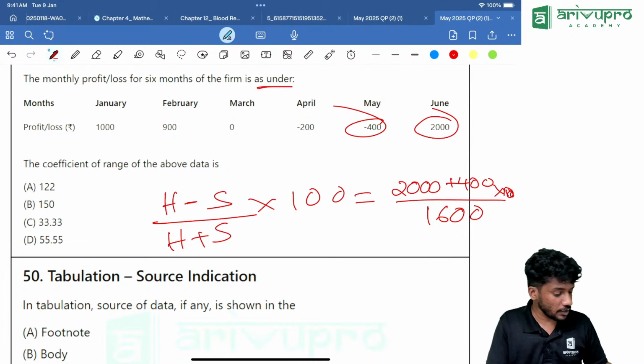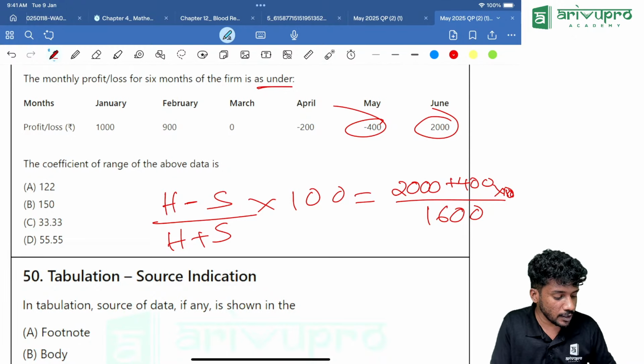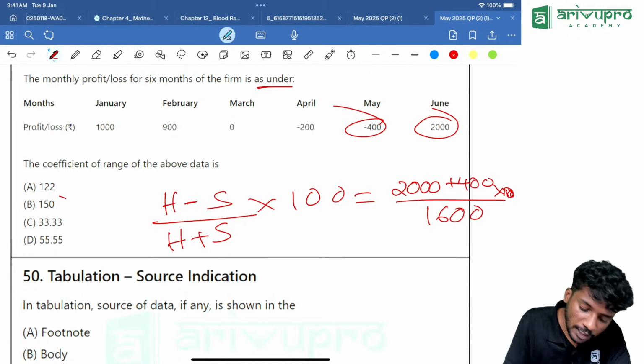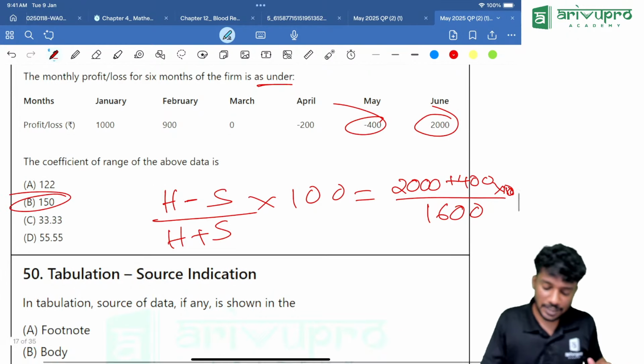Get me the answer, everyone. That is equal to 2400 divided by 1600, then the entire thing multiplied by 100. You are getting it as how much? 150. Option B is the answer.